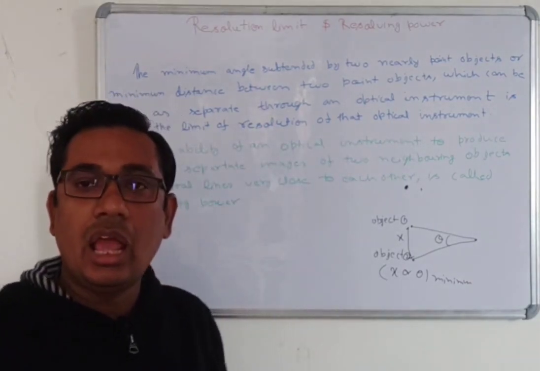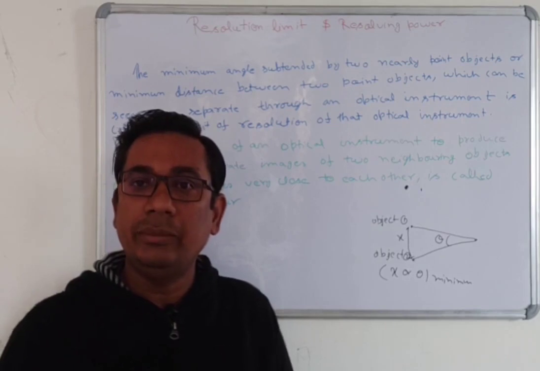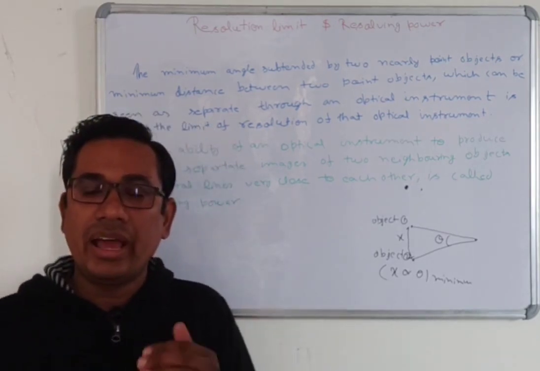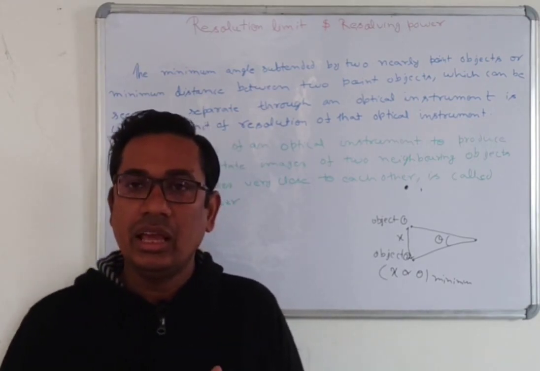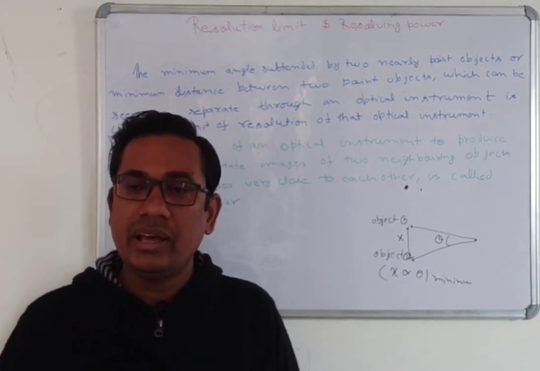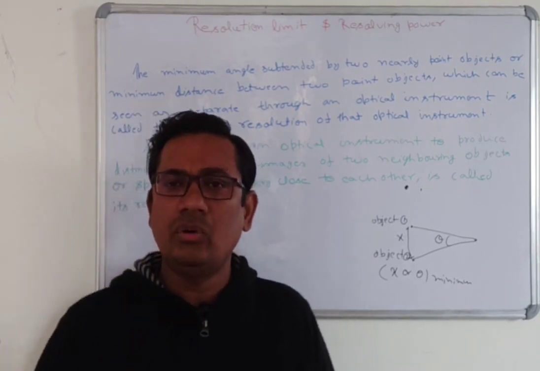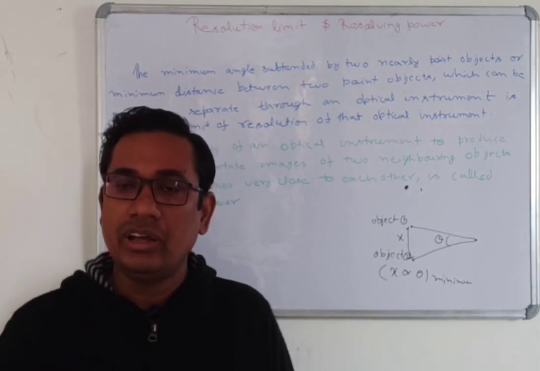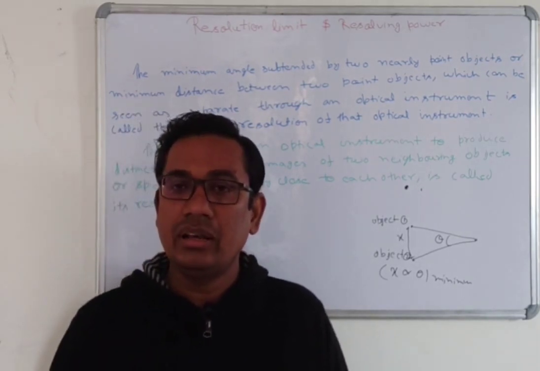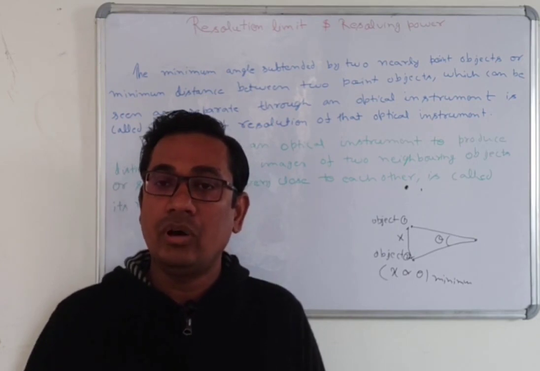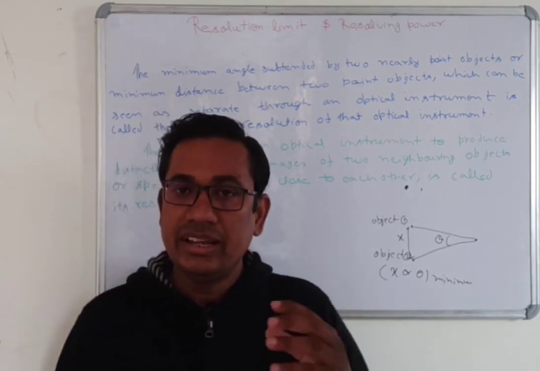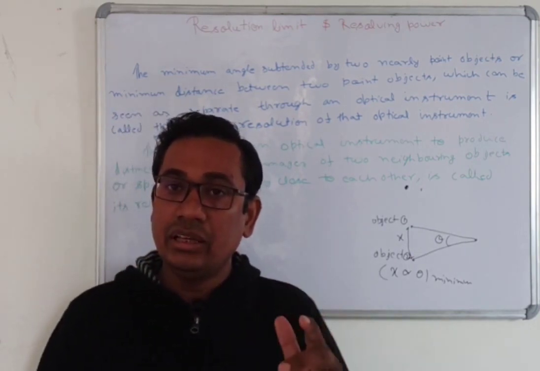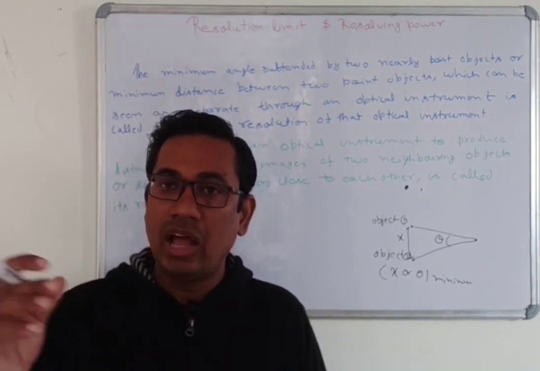It means that every optical instrument has some limit of resolution. Suppose with our eye, we can see any object in a very clear manner from around 10 kilometers, 20 kilometers and so on. But the same object we cannot see clearly when it is around 500 kilometers away. With the help of binoculars, we can see that object from 500 kilometers.